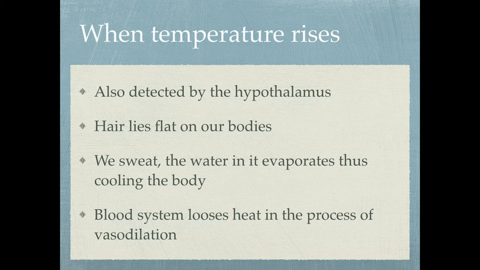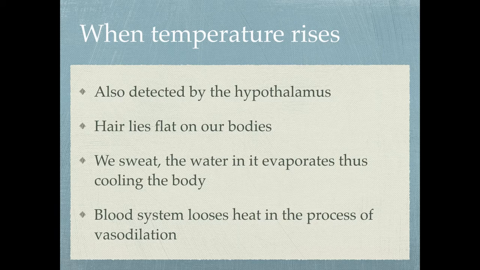When temperature rises, so basically when your body temperature rises above normal, above 37 degrees, it is also detected by the hypothalamus first. Now, the hypothalamus causes the hair on your body to lie flat on our bodies. This is when your hair erector muscles relax. And then we sweat. The water in the sweat evaporates and then it's cooling the body because it's taking the heat away from the body.